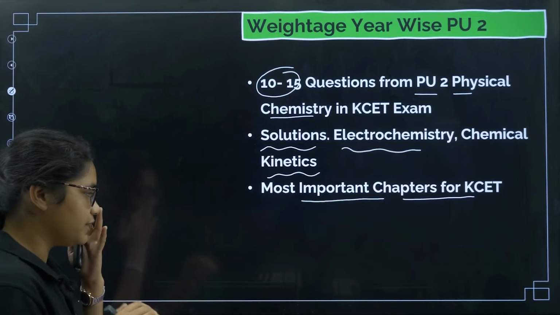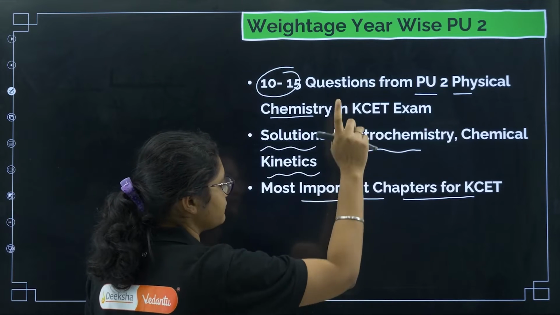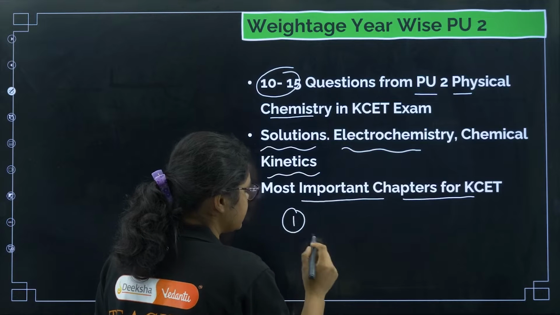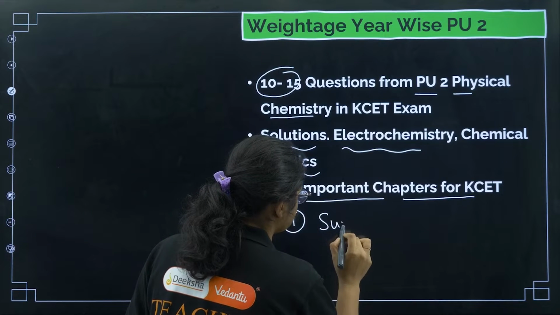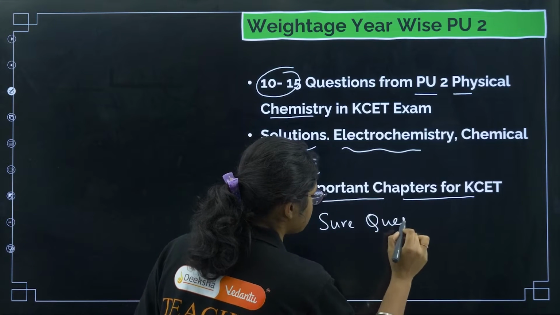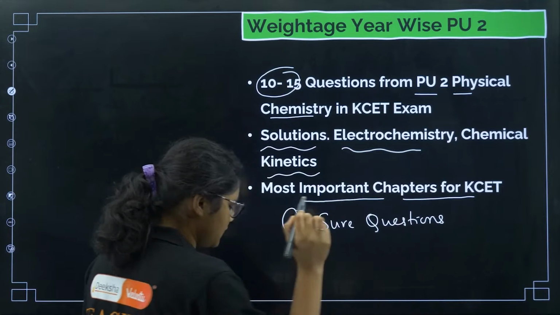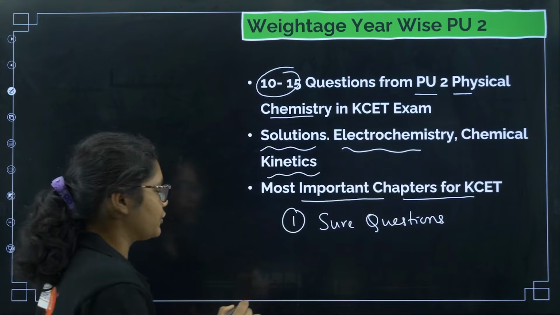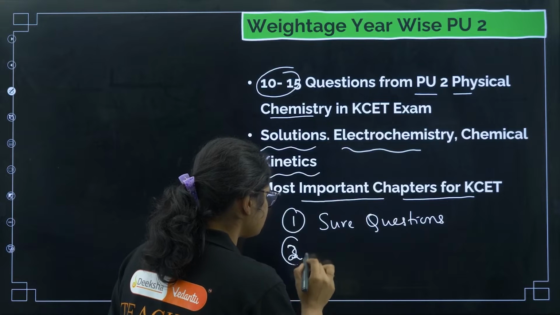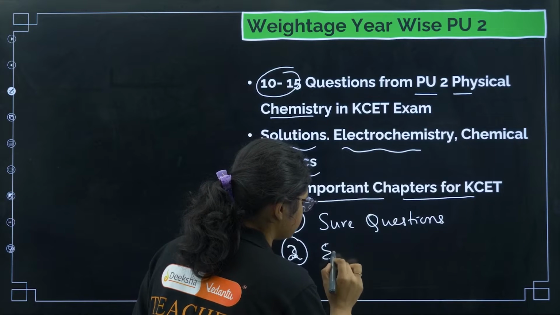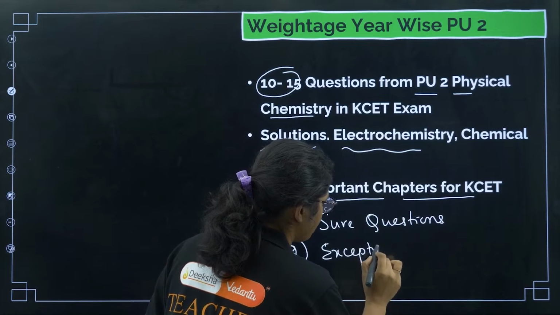So, the very important thing is why we have to cover physical chemistry. The first point is that you get very sure questions. You know what type of questions will be asked. The questions are very predictable, and you do not have any exceptions here.